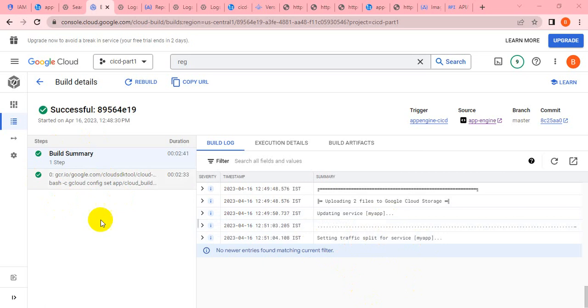Yeah, the build has been completed successfully. If I want to check it here, let me check it now. Yeah, you can see it's coming with version 4 now, right? So our CICD has been successfully completed, as we are using the customized service account. While deploying that, we got a lot of issues, but it is good to learn how to provide the roles to the user, and which role is required for which services. That's what we tried to learn while executing this CICD deployment.